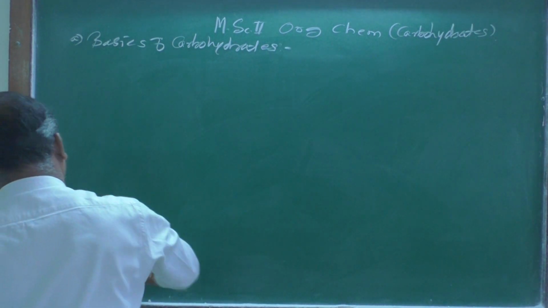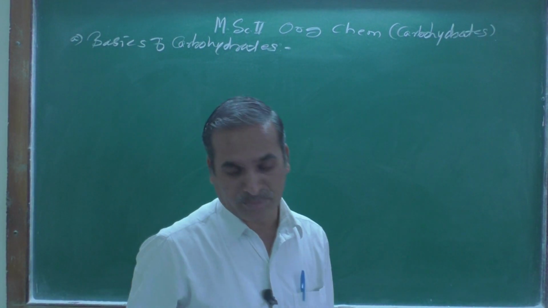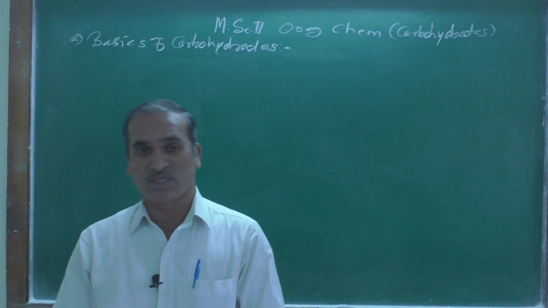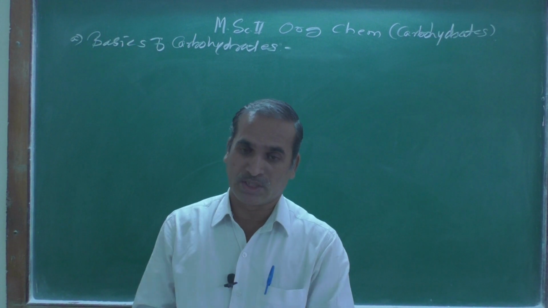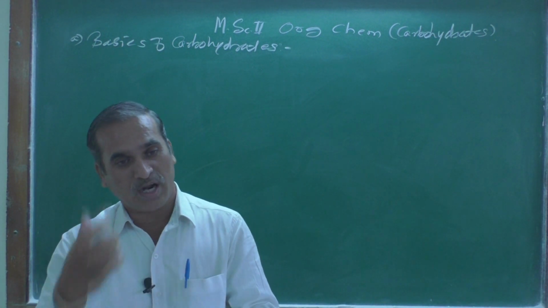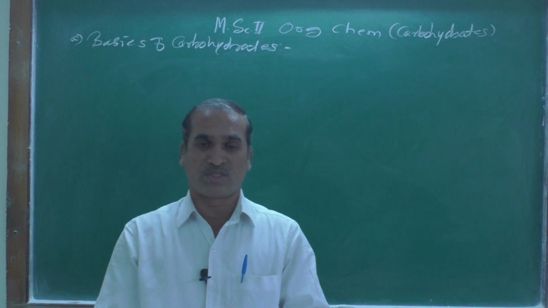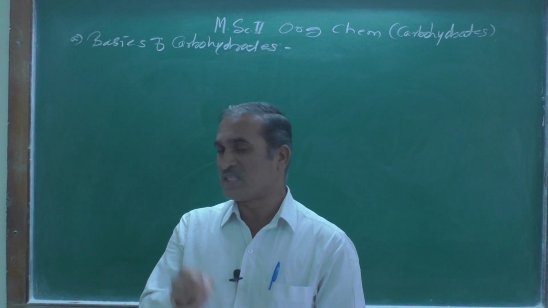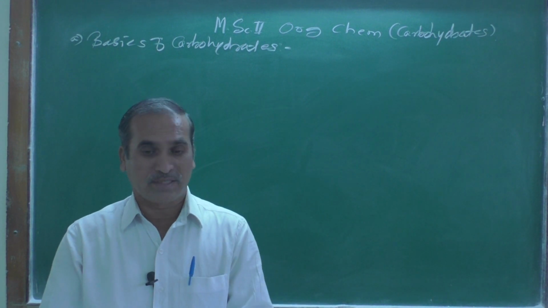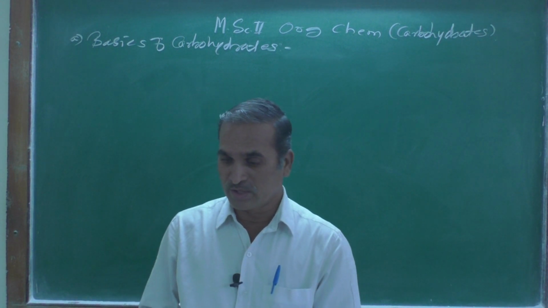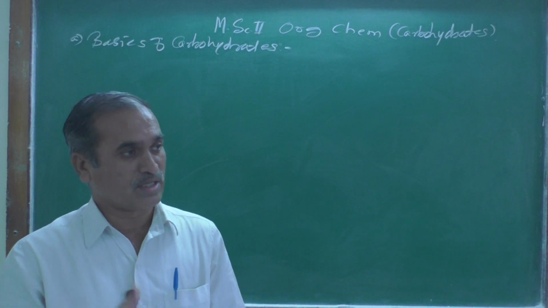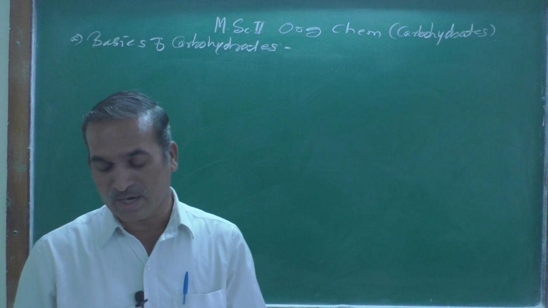So what they did: suppose as a starting compound they took glyceraldehyde, then treated it with hydrogen cyanide, and they got the cyanohydrin derivative, followed by hydrolysis. The cyanide group undergoes hydrolysis and is converted into an acid, and there is an increase of one carbon atom.